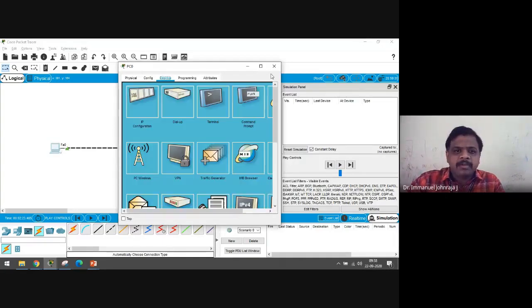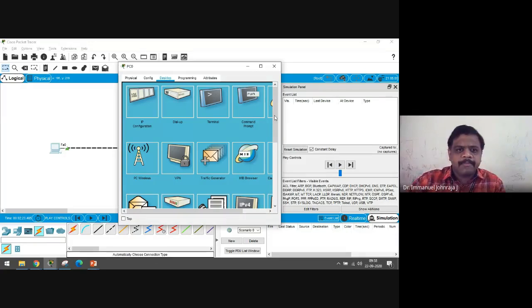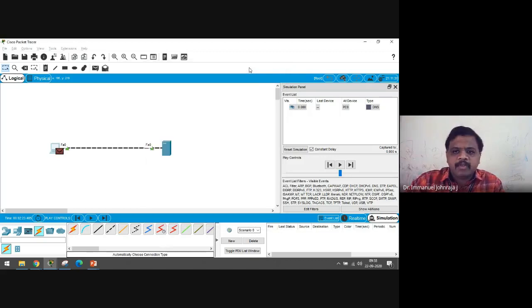Now, in order to demonstrate, I have gone to simulation mode. We are only going to see TCP. Don't worry about HTTP and DNS. I go to this machine and open the browser and give www.example.com. I press the go button. I minimize this. It goes for DNS. We'll allow this DNS to get back, which is not needed for us.